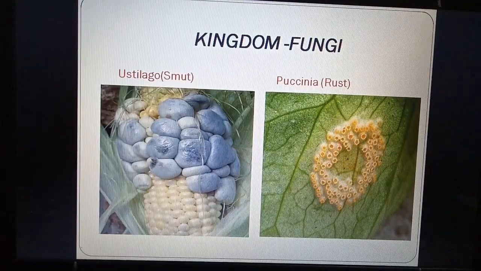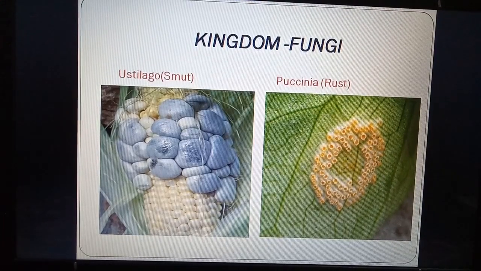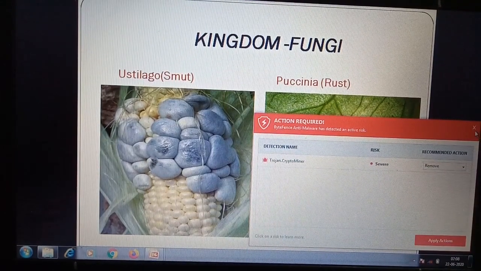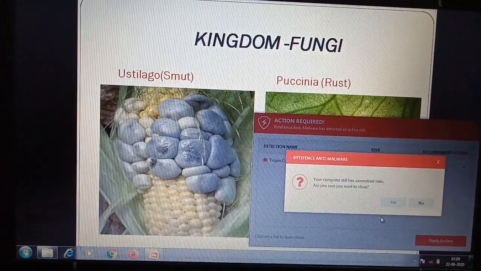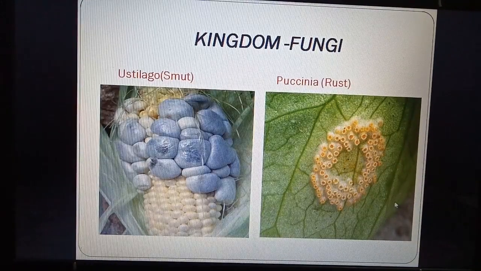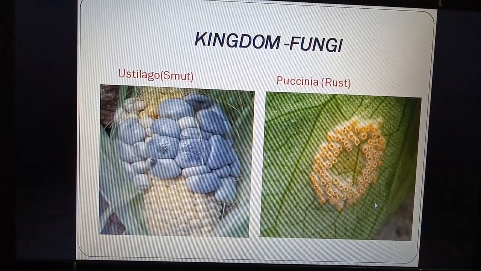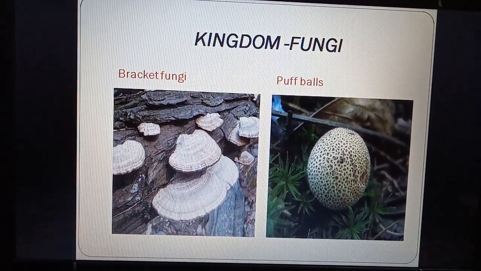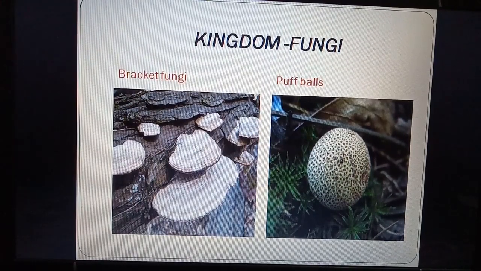Here we can see Ustilago, it produces smut in maize. And Puccinia, it causes rust. So we can see that the leaf has developed certain powdery structures. Next is bracket fungi. You might have seen them, they are common. And puffballs, so they are ball like structures.